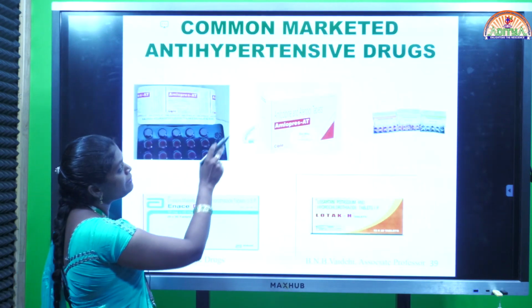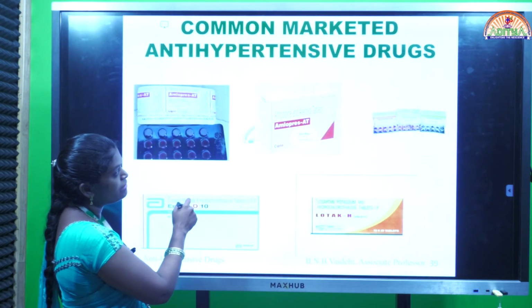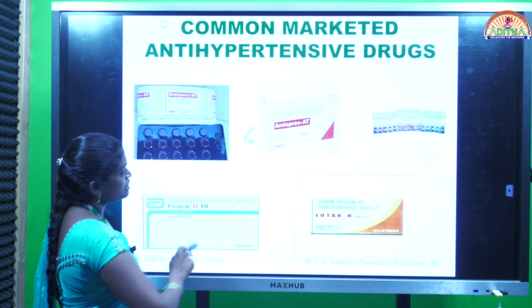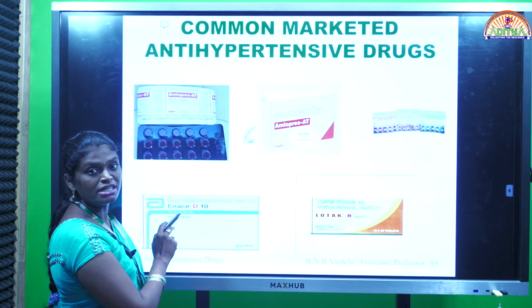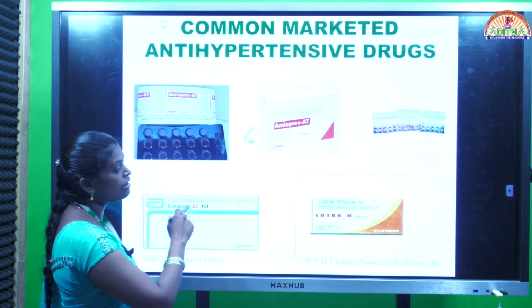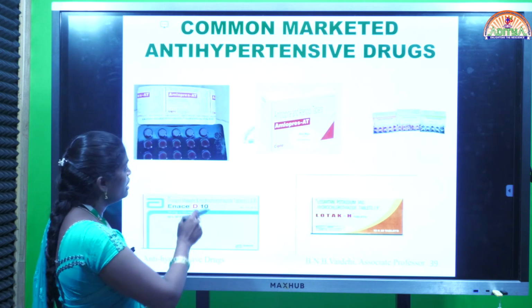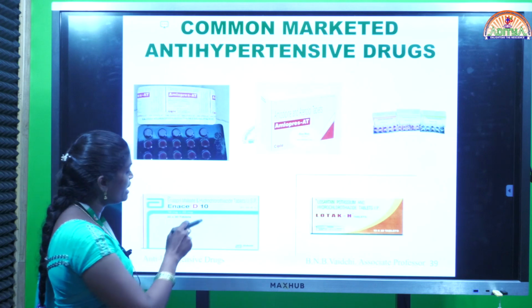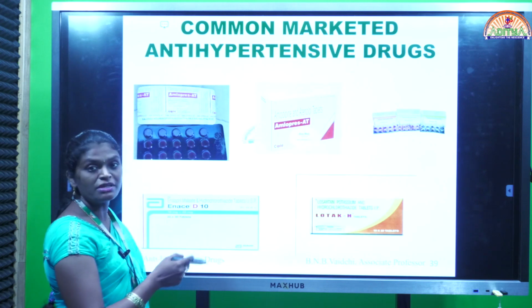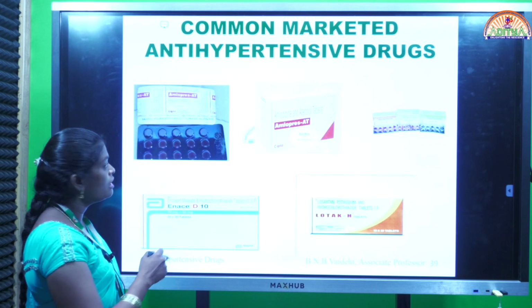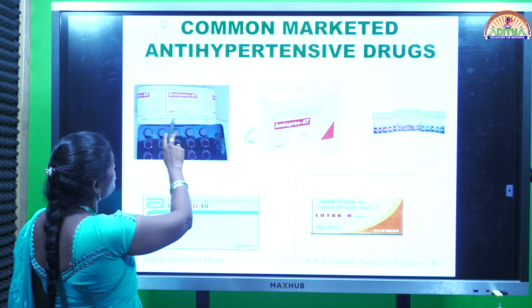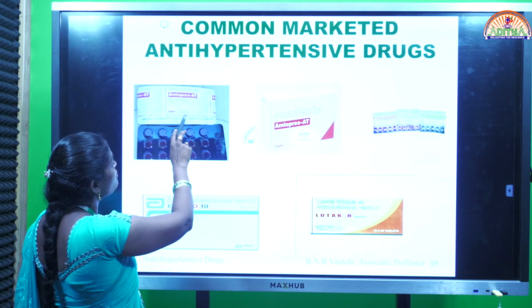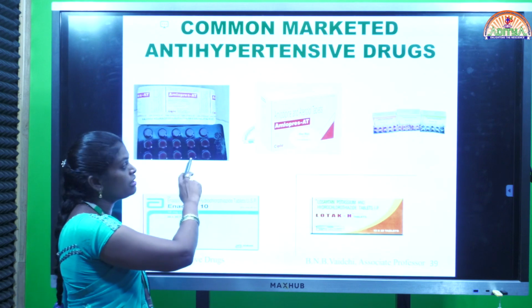These are the common marketed antihypertensive drugs which are available. In all of them, the drugs are present in combination. It means they contain two or three drugs from different classes. In most cases, diuretics are one of the common drugs, used to prevent the accumulation of water and sodium in the body. In this case, we are taking amlodipine, a calcium channel blocker, along with atenolol. Atenolol is a beta blocker.